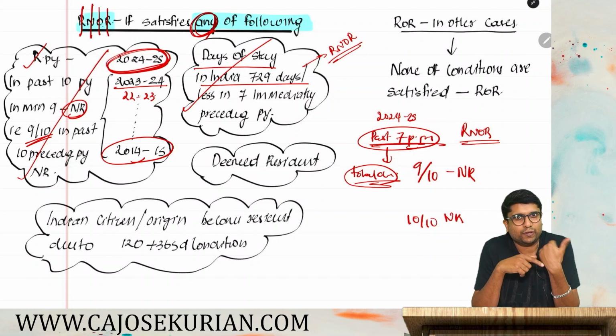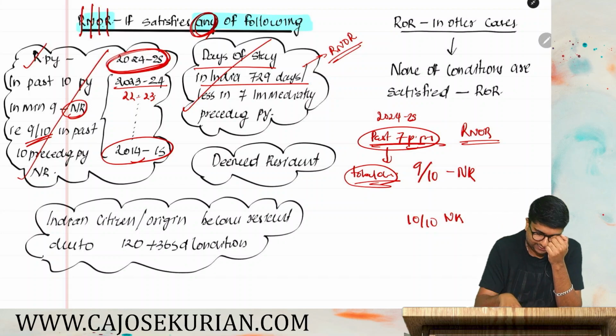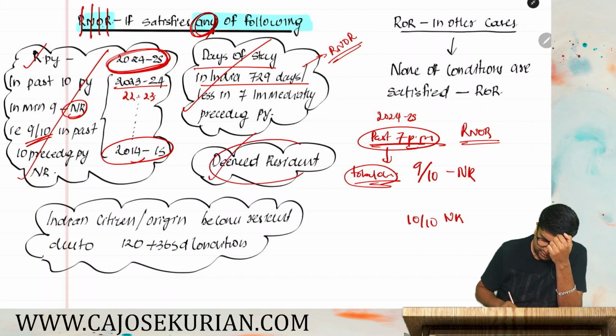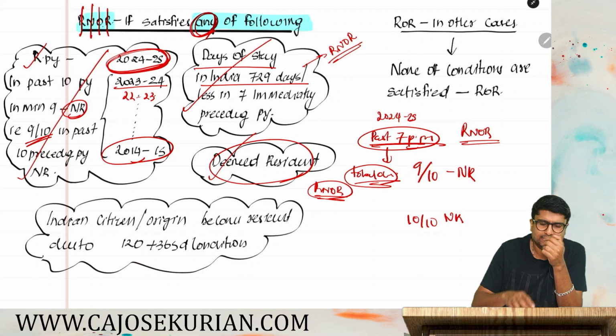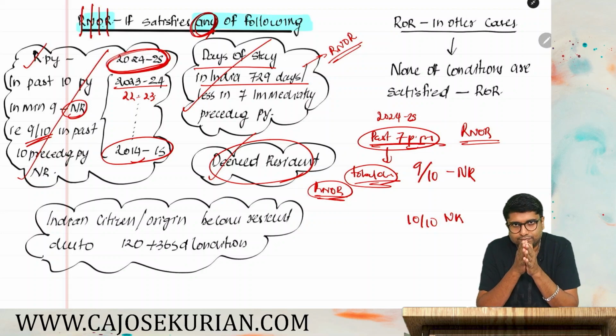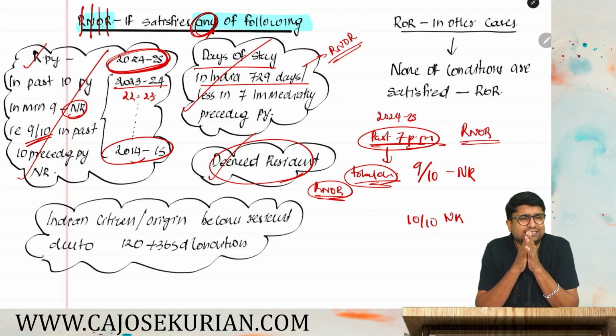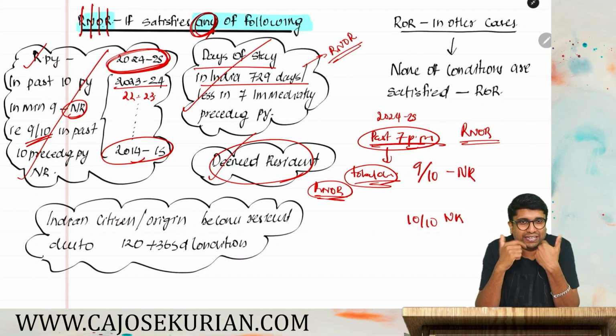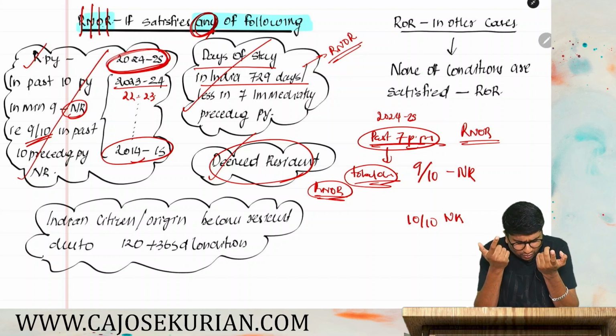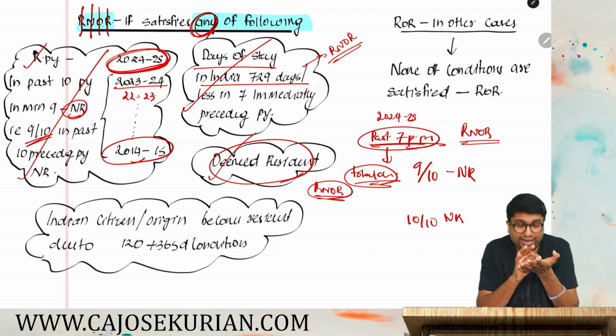And if you are not satisfying one, not satisfying two, then go check the third one. That means if you are a deemed resident, you will automatically become an RNOR. And who is a deemed resident? Deemed resident means you are an Indian citizen having more than 15 lakhs income from Indian source in this relevant PY, and you are not paying taxes anywhere due to your residency status. You shall be deemed to be a resident in India. So if you are a deemed resident, we have to consider that you are a RNOR.